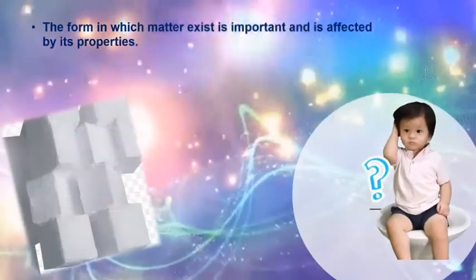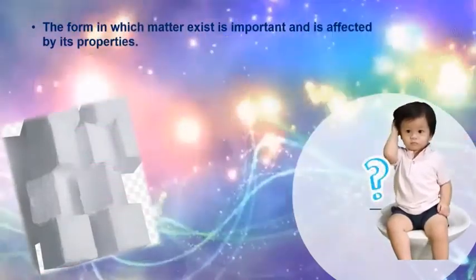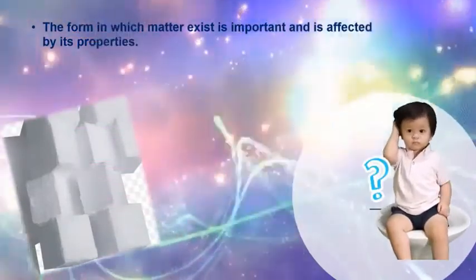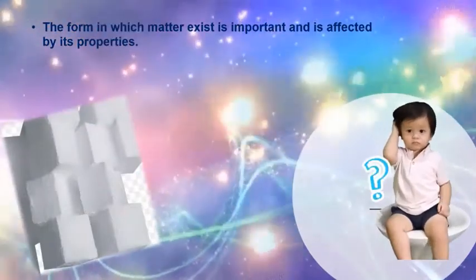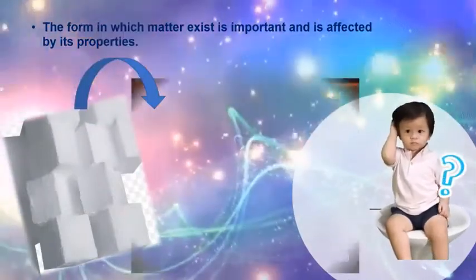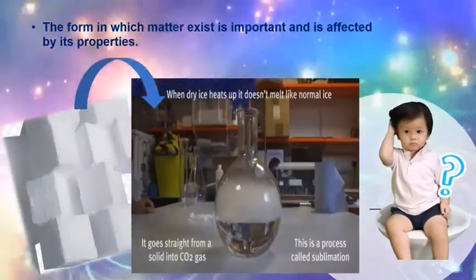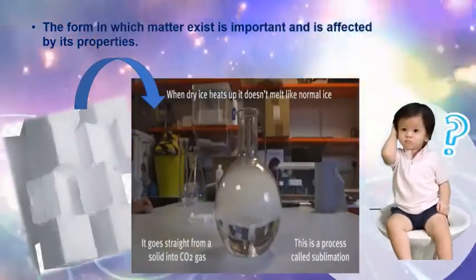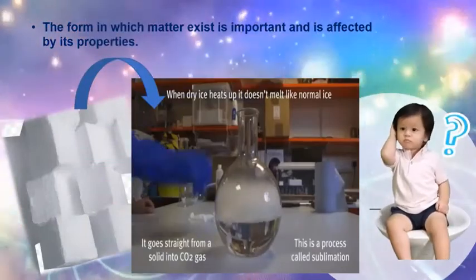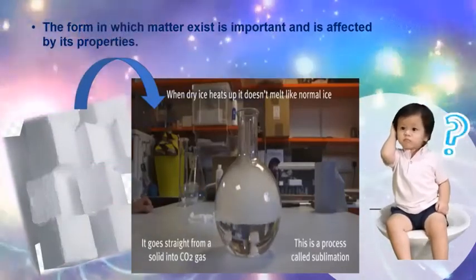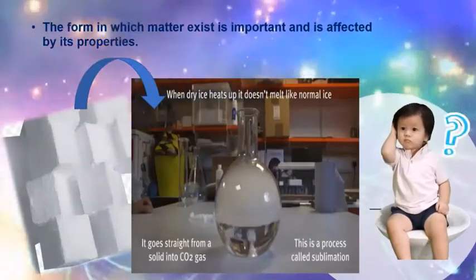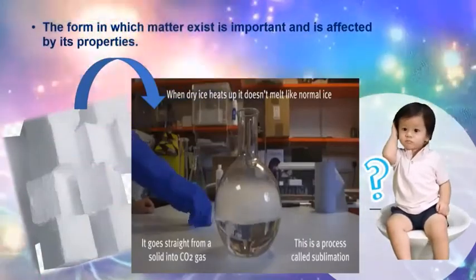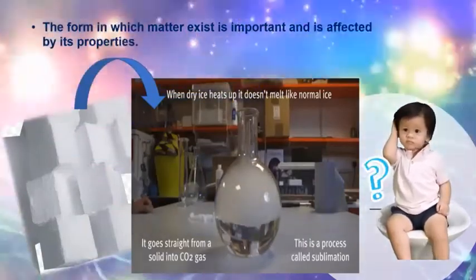Also, the form in which matter exists is important and it is affected by its properties. An example here is dry ice. If you look closely, this is being heated up and it doesn't melt like any normal ice. Instead, this dry ice from its solid form becomes carbon dioxide gas. This process is called sublimation.